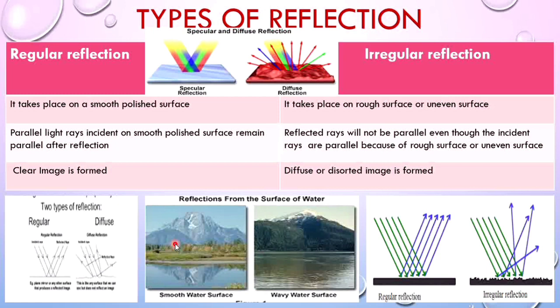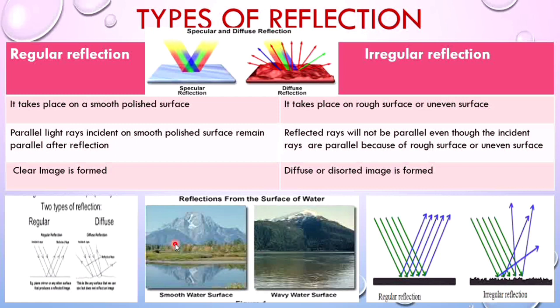Reflection of light from a smooth surface is regular reflection, where a number of rays in a beam of light are reflected back as a beam, and all the rays in the incident and the reflected beam remain parallel to each other.